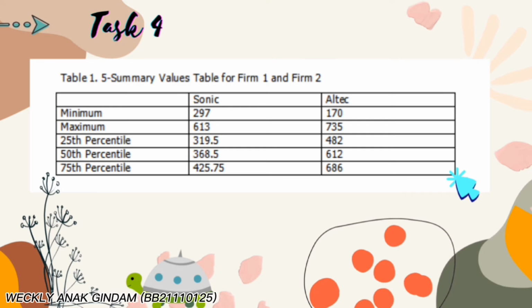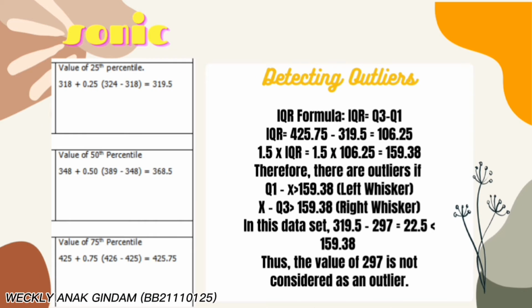Today I will be presenting task 4, which is the five summary values table for Sonic. First and foremost, the minimum value for Sonic is 297, while the maximum value is 613. The 25th percentile for Sonic is 319.5, the 50th percentile is 368.5, and lastly, the 75th percentile for Sonic is 425.75.